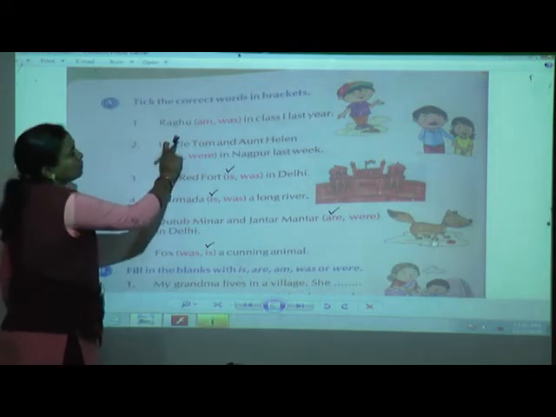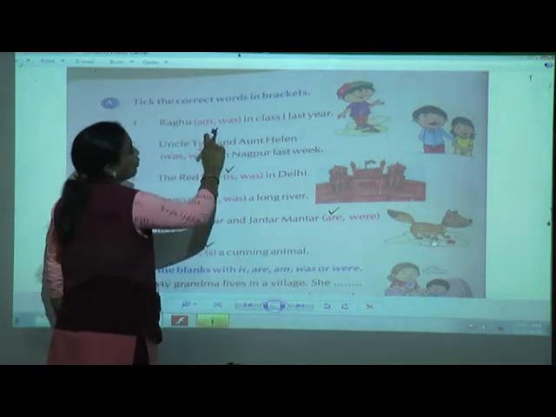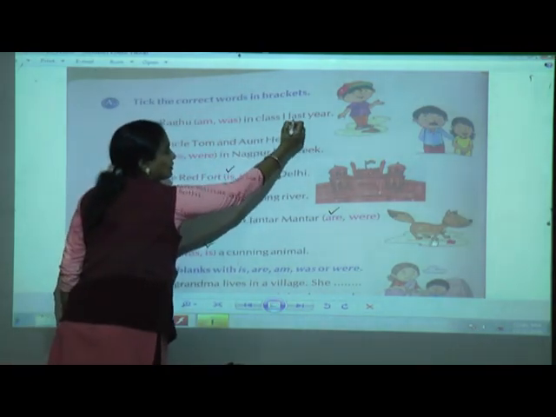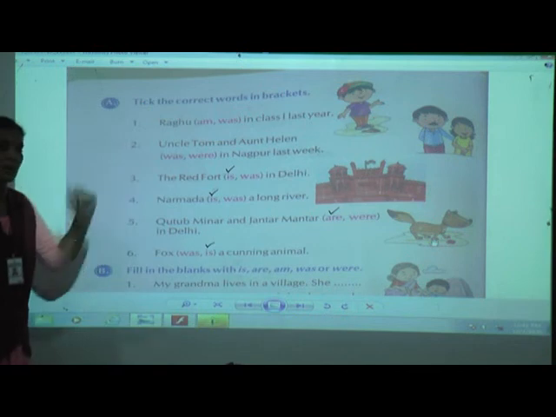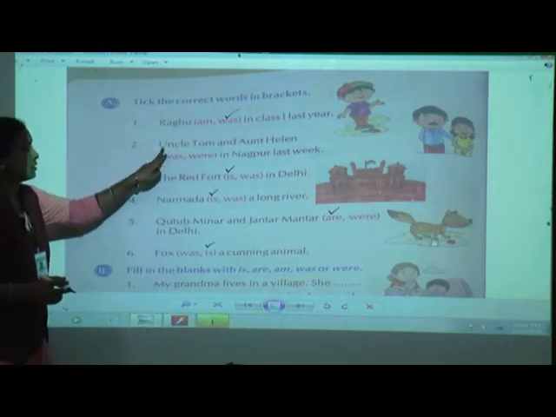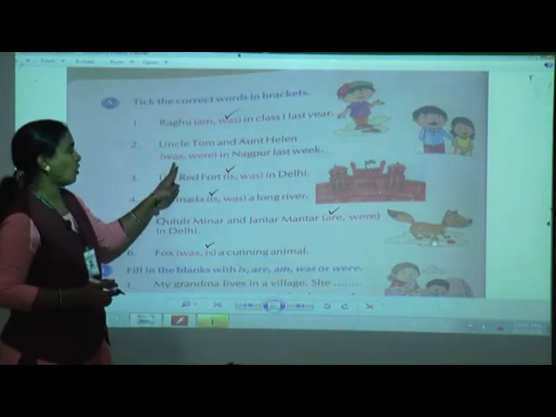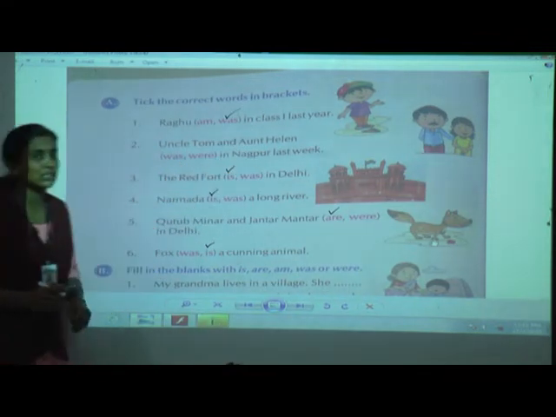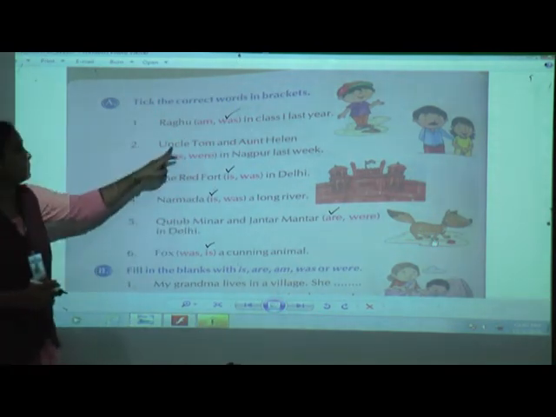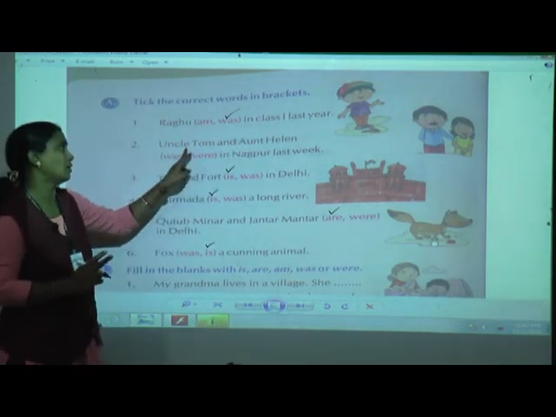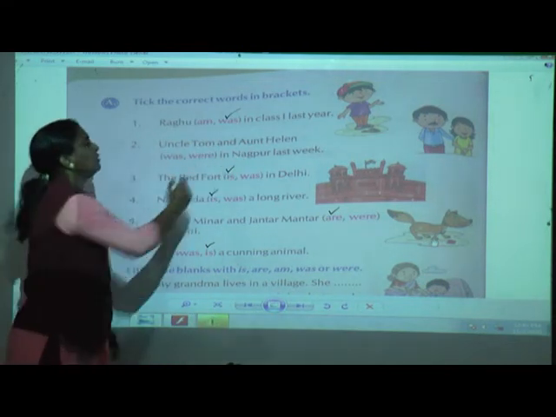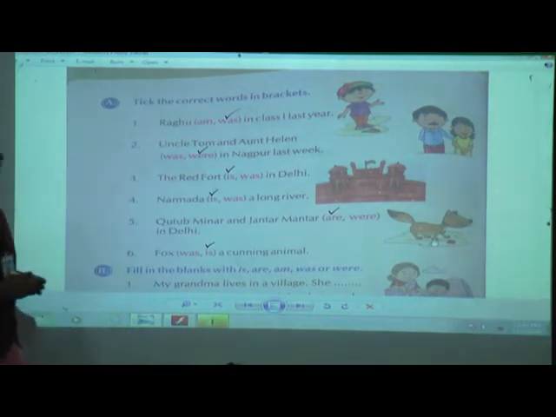Now here, Raghu am or was in class first last year. Raghu, as this word shows last year, it has happened in the past. So was is right. We had done this. Uncle Tom and Aunt Helen was or were in Nagpur last week. Again last week shows that it has happened in the past. But here we are talking about two persons, Uncle Tom and Aunt Helen. So Uncle Tom and Aunt Helen were in Nagpur last week.